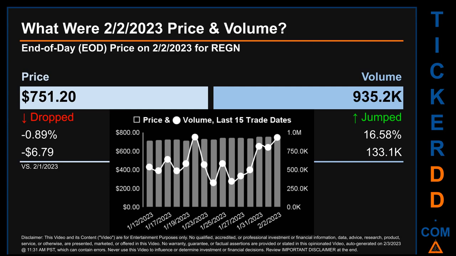The graph shows price and volume for the last 15 trade dates. Across a range of $43.90, the max and minimum end-of-day price were respectively $758.47 and $714.57. Volume saw a range of 613.3 thousand, from a day low of 326.5 thousand to a day high of 939.8 thousand.